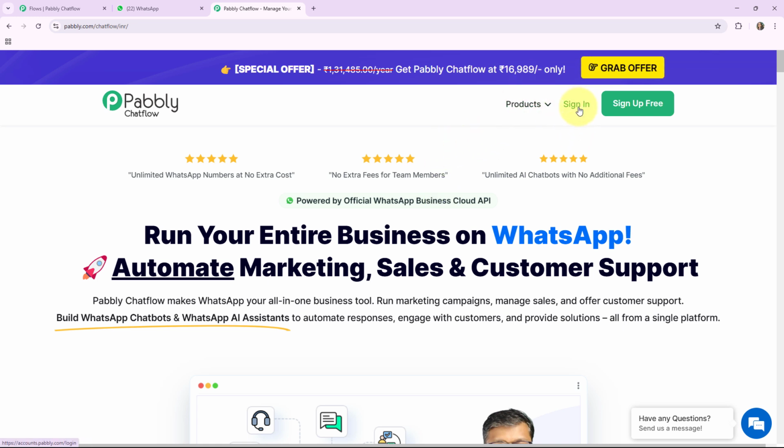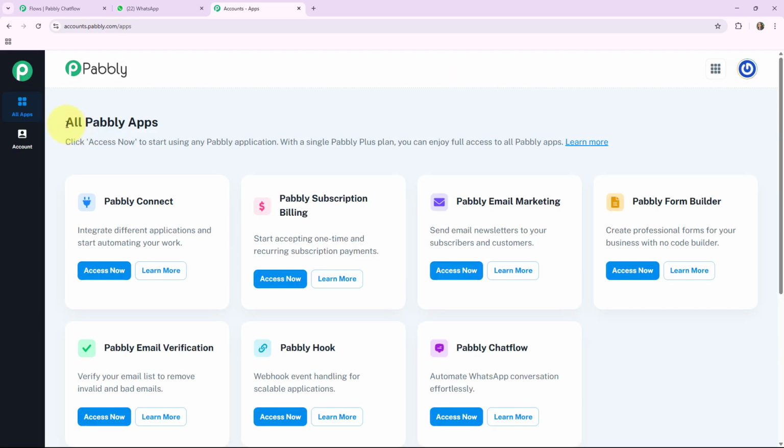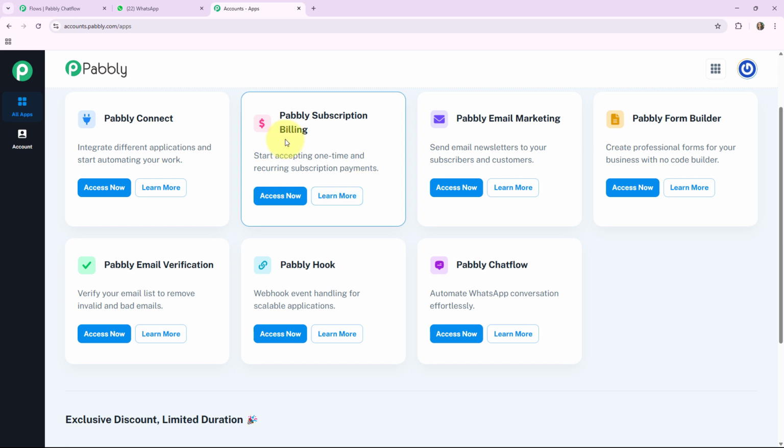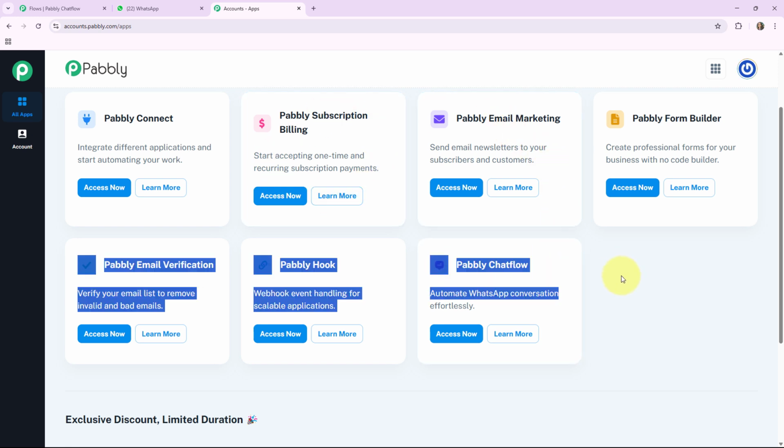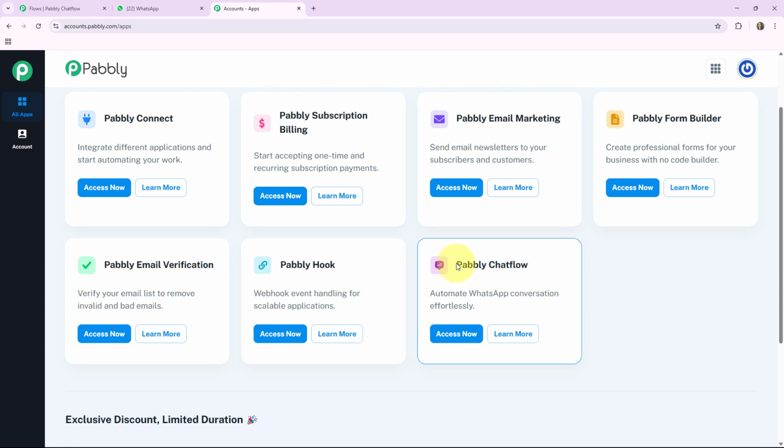Here on the right hand side you can see 2 options are there. The one is sign in and the other is sign up option. If you are a new user, then you can click on sign up option. If you are an existing user, then you can click on sign in option. As I am an existing user, so I'll click on sign in option. Here you can see these are all the apps that Pabbly provides to its users. As we are creating a WhatsApp chatbot, so we will go to the Pabbly Chatflow box by clicking the Access Now button.